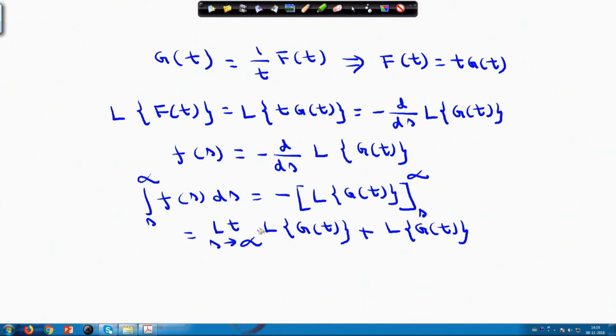As s approaches infinity, the Laplace transform of any function approaches 0. This we can always prove.